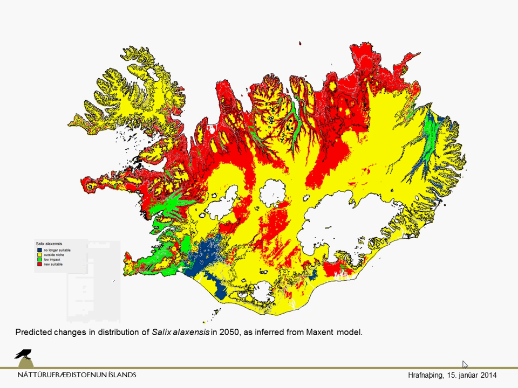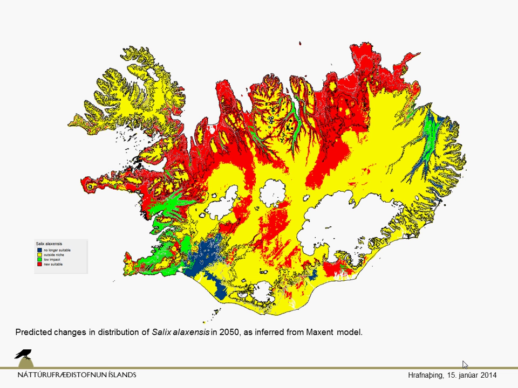So these are the predicted changes in the distribution of Salix alaxensis in 2050. To explain that, the green areas, which are rather scarce here and here in Eyjafjörður, are areas of low impact. They are already suitable for the species at the moment, and they will stay as they are in 2050.